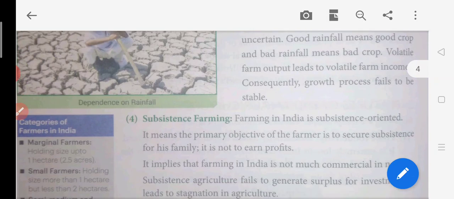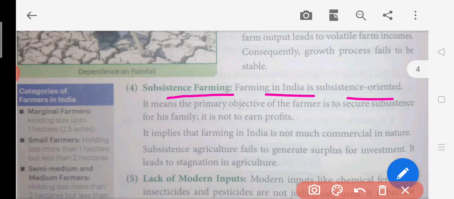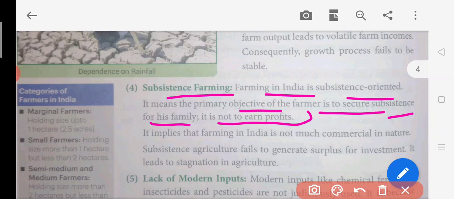This is another feature: subsistence farming. Now, what is subsistence farming? Farming in India is subsistence oriented, meaning the primary objective of the farmer is to secure subsistence for his family, and not to earn profits. What does that mean? Suppose a farmer has a huge piece of land for doing agriculture, but he is not doing agriculture on the entire piece of land. He is farming only on a part of it, and not the entire land.